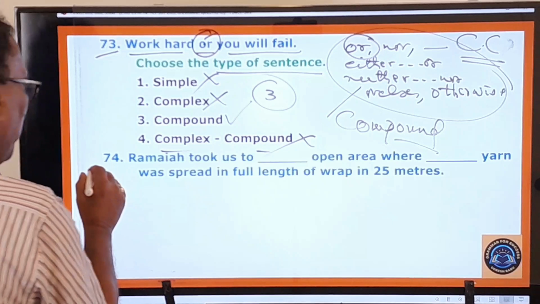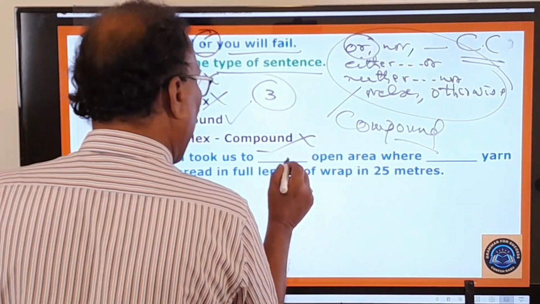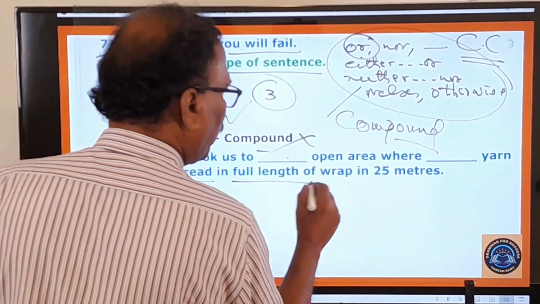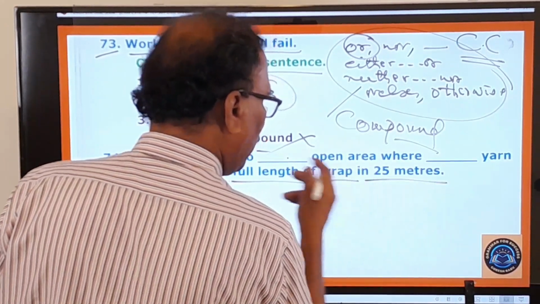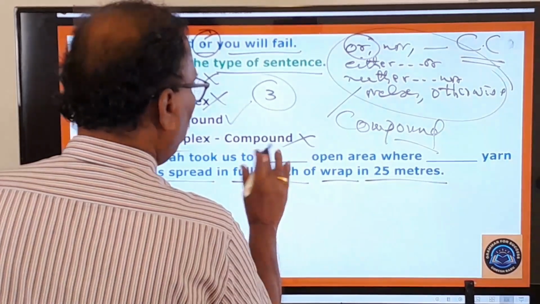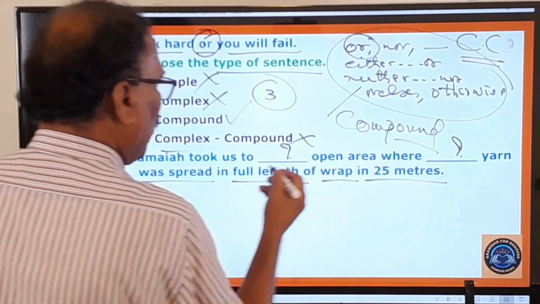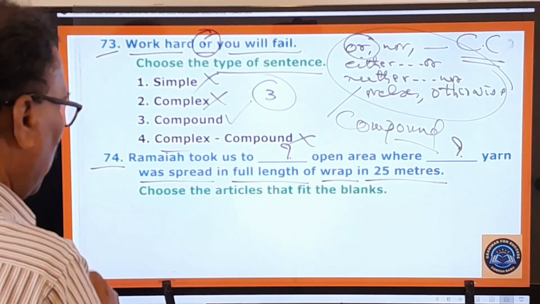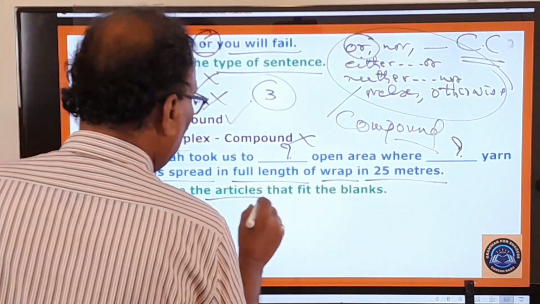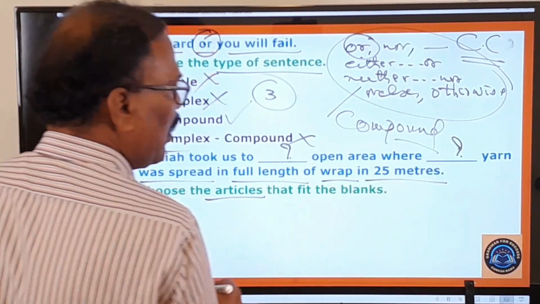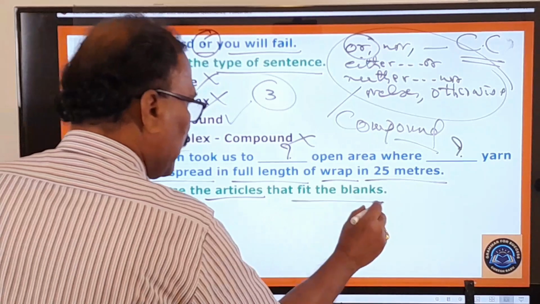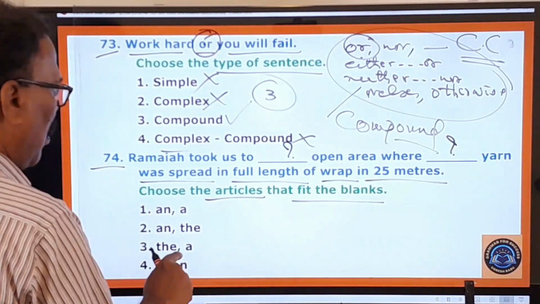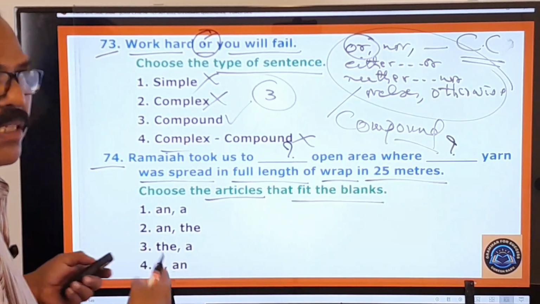That is the 74th one. Ramaya took us to dash open area where dash yarn was spread in full length of wrap in 25 meters. So here two blanks are given. And what is the examiner asking you to do? Let us look at the instruction. Choose the articles. He is asking you to use the articles in these two blanks that fit the blanks. These are the options. Two articles are given here because two blanks are there.